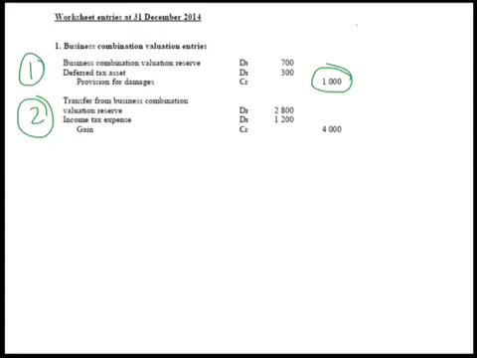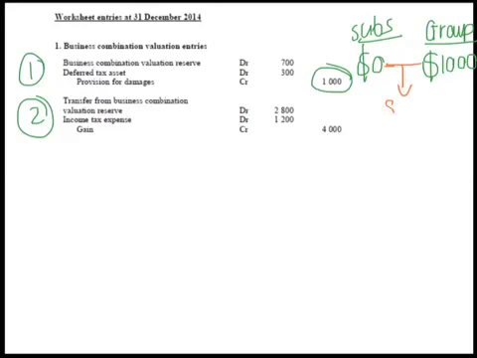The reason being that from the subsidiary's accounts, there's no amount going to flow through to our consolidated financials for this liability, but from the information in the question, we know that on a group level, a value of $1,000 has been attached to that liability. So we need, through our BCVR entries, an adjustment of $1,000 to get us from the zero to what it should be from a group perspective.